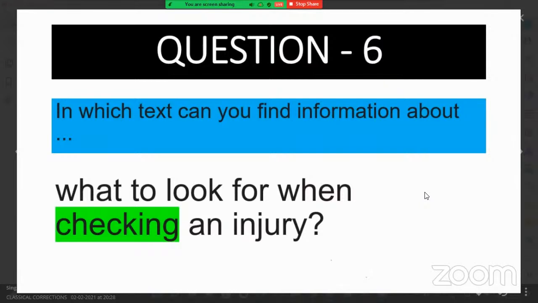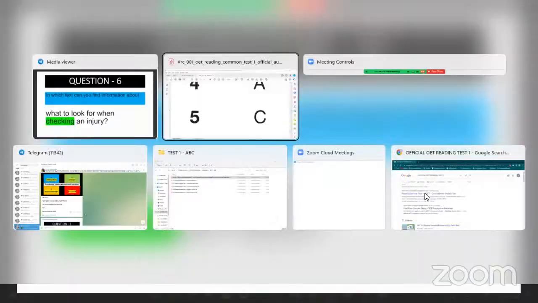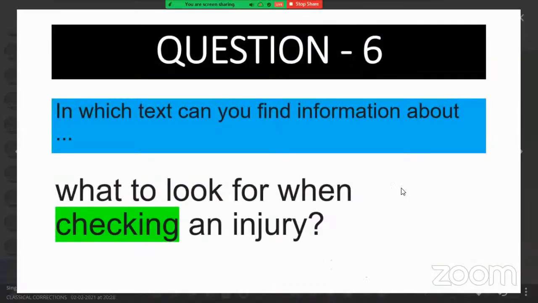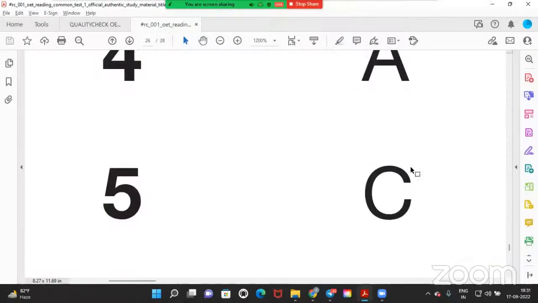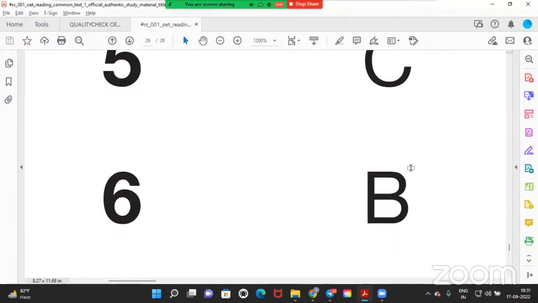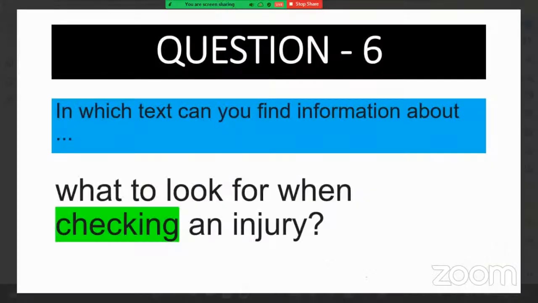The next one. Sixth one. What to look for when checking an injury? Is it types or management? Management, sir. B. What is the answer? A, B, C, D. Come on, fast. B. Okay, let us check. Sixth one is B. That's absolutely right.